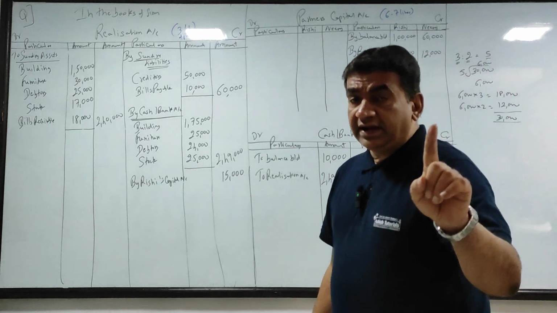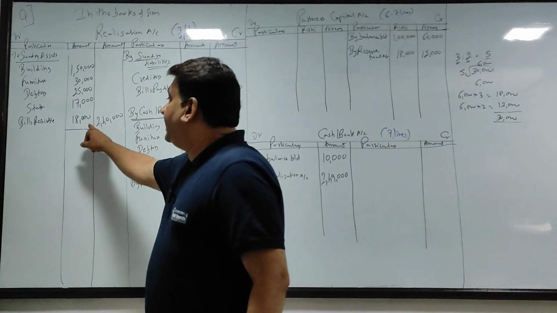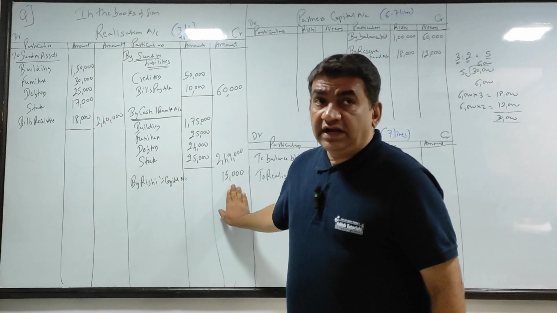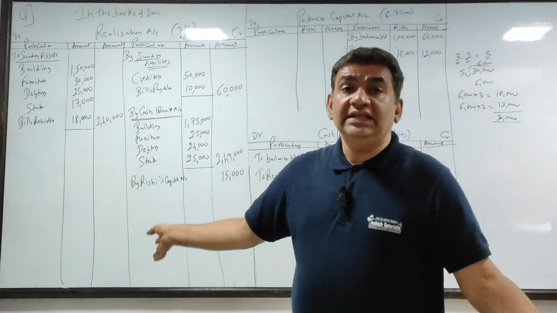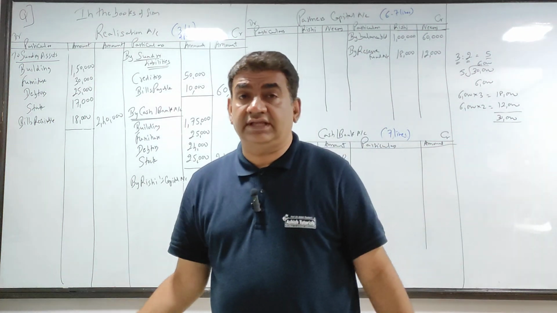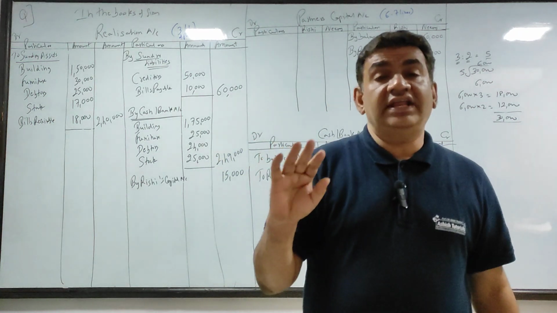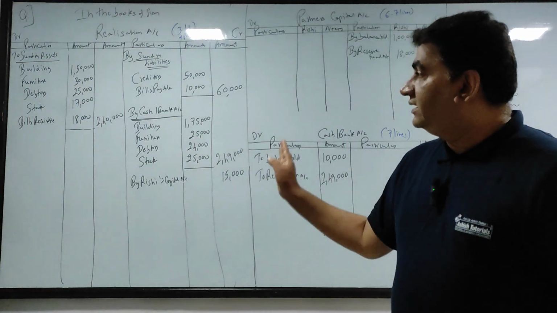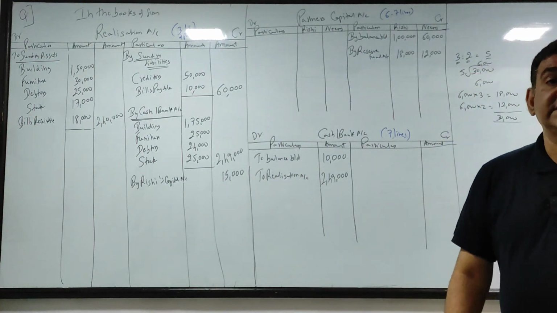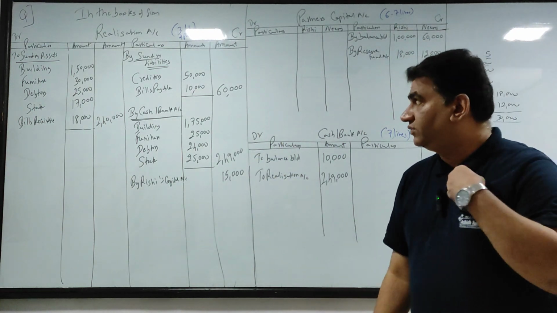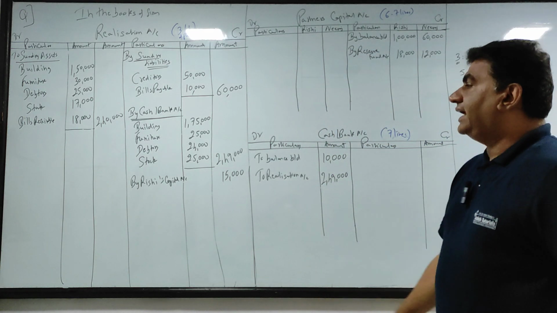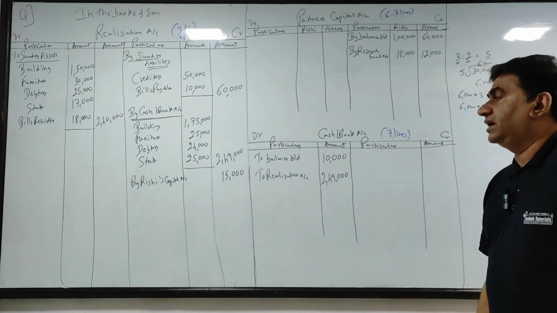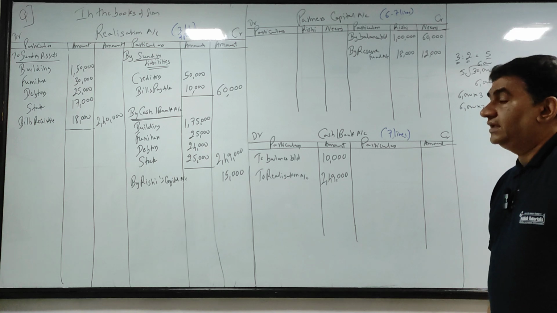Now keep one thing in mind in this chapter. This is 18. You are taking over at 15. Don't bother about the difference. It automatically gets adjusted in realization account. Don't make the mistake of recording a separate loss. No need for that. Automatically the loss gets adjusted in realization account. So in realization, to bills receivable 18,000, and here by Rishi's capital account 15,000.